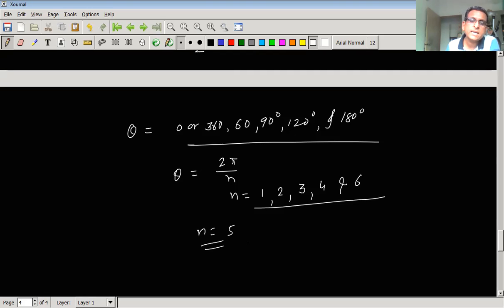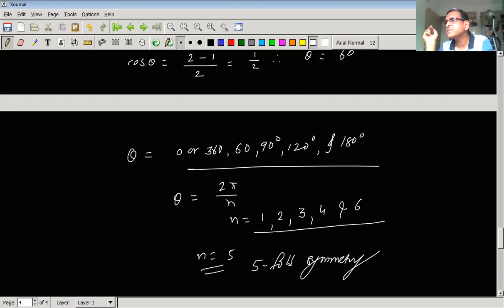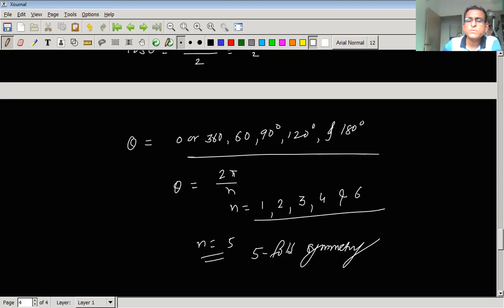So we will say that 5-fold rotational symmetry does not exist, or is not allowed in lattice. 5-fold symmetry यामध्ये नसते. So in this way we have shown that 5-fold symmetry is not allowed.